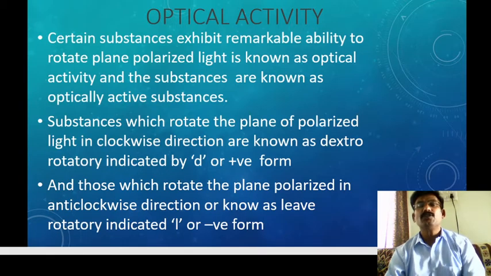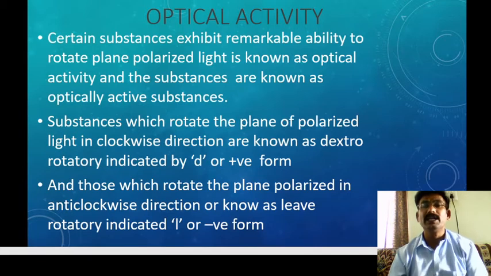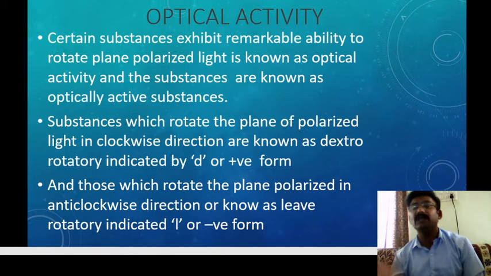So what is meant by optical activity? As we discussed in the earlier class, certain substances exhibit a remarkable ability to rotate plane polarized light, which is known as optical activity. Rotation means towards the right side or towards the left side.